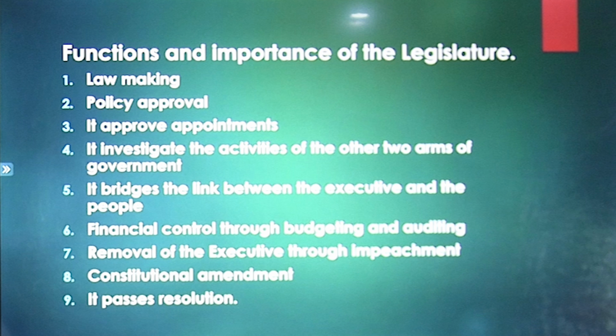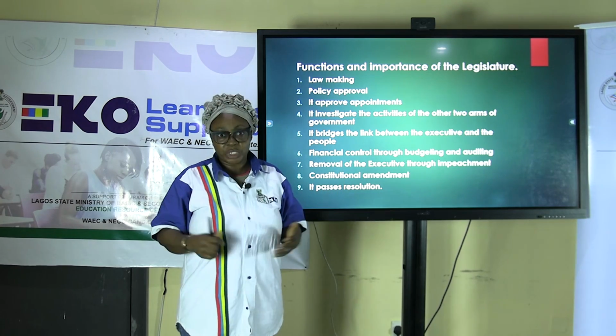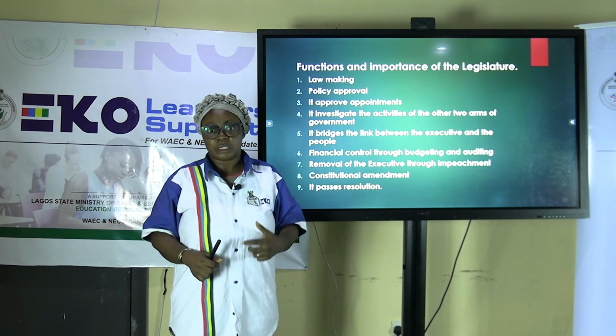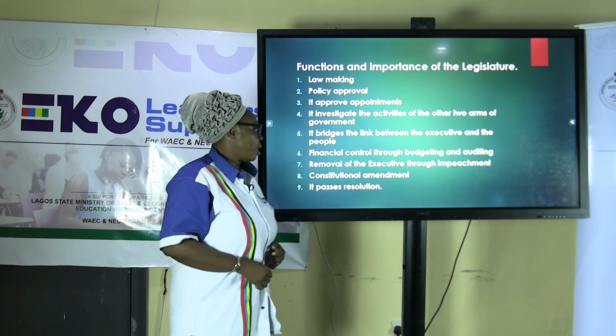And also it bridges the link between the executive and the people, because all these members are from their constituencies. So they stand in between the government and the people that elected them to be in that seat. And six, financial control through budgeting and auditing. The executive will bring out their budgets, but the legislature has to scrutinize the budgets the executive presents before they can be approved.